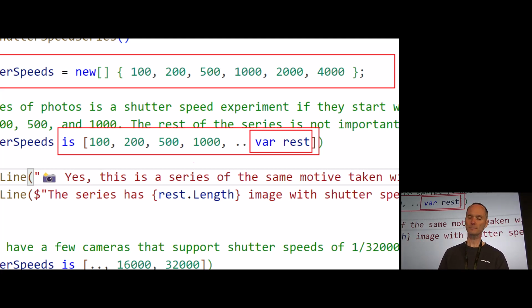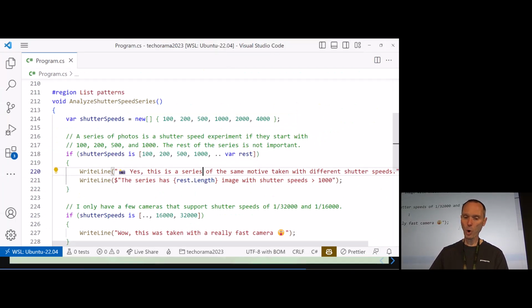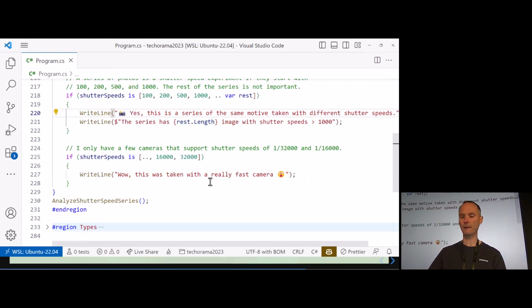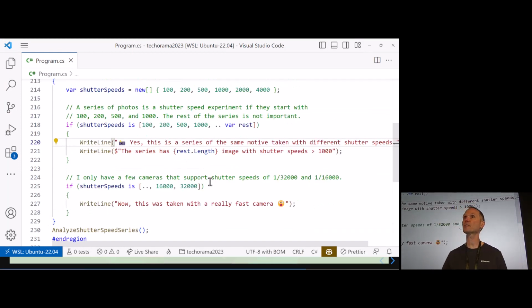Nice, right? Well, I will walk through this sample rather quickly, because when I first saw this feature of C#, I thought, wow, this will make my life so much easier. But it didn't. And you know why? Because these things have to be, can you guess it? Constants. And unfortunately, in many of my applications, I simply don't have constants that I could put here. These values are typically read from a database or something like this. And then I can't use list patterns.